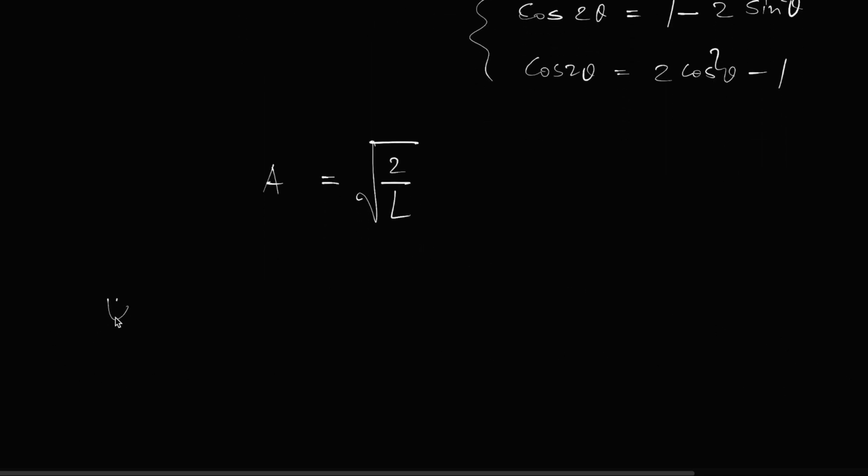Now we get our wave function psi x is equal to, that also depends on n, so I am putting this n subscript here.